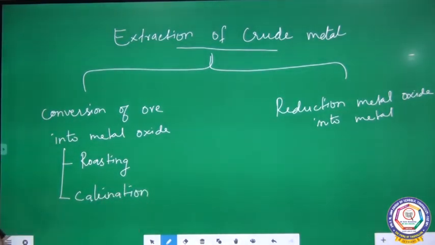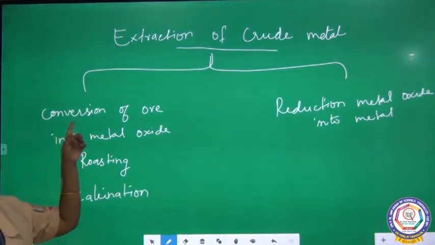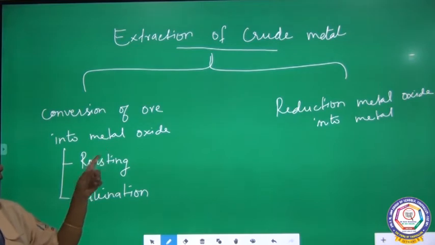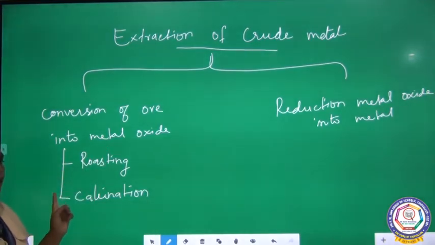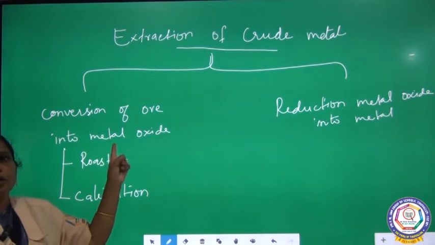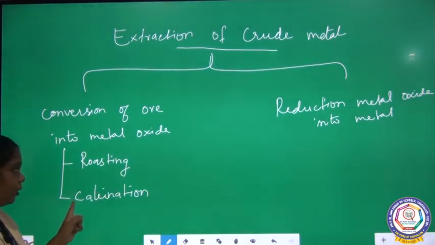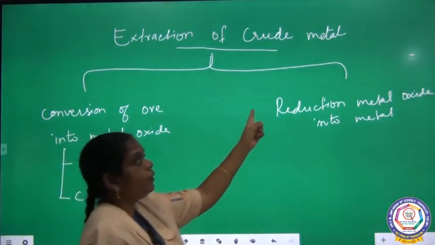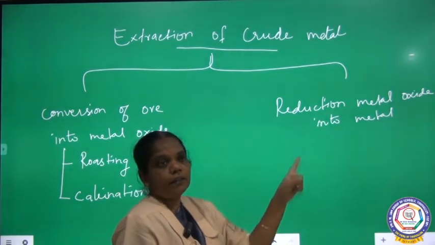So, there are two methods you are going to follow to convert the ore particle into metal oxide: roasting and calcination. In this process, the ore particle is converted into metal oxide. That metal oxide is then reduced into metal in the next steps.